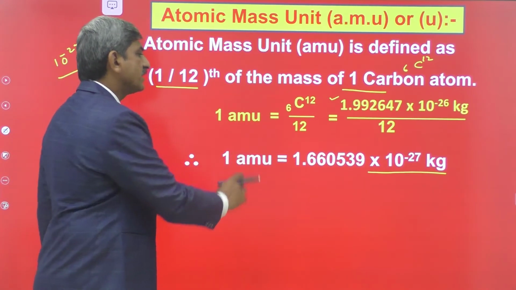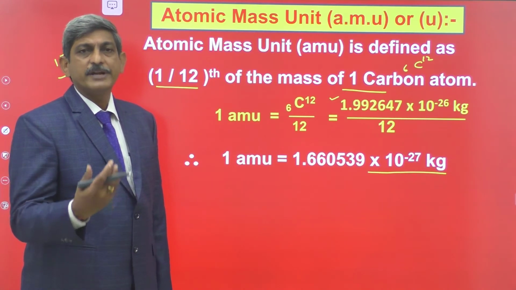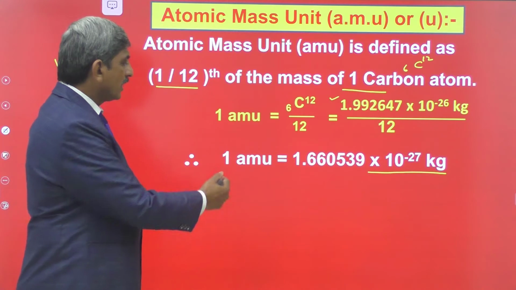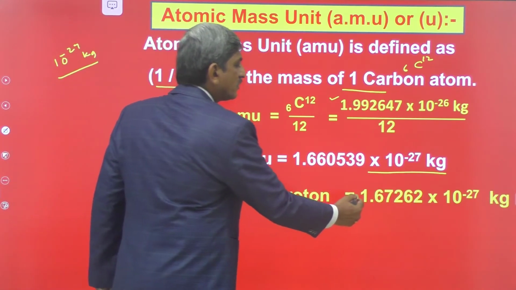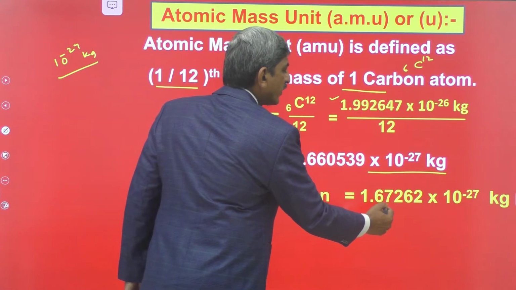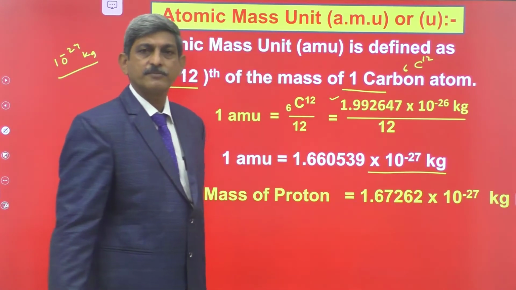Generally, using this atomic mass unit, we express the mass of the elementary particles. If we see the proton, the mass of the proton is 1.67262 × 10^-27 kg.